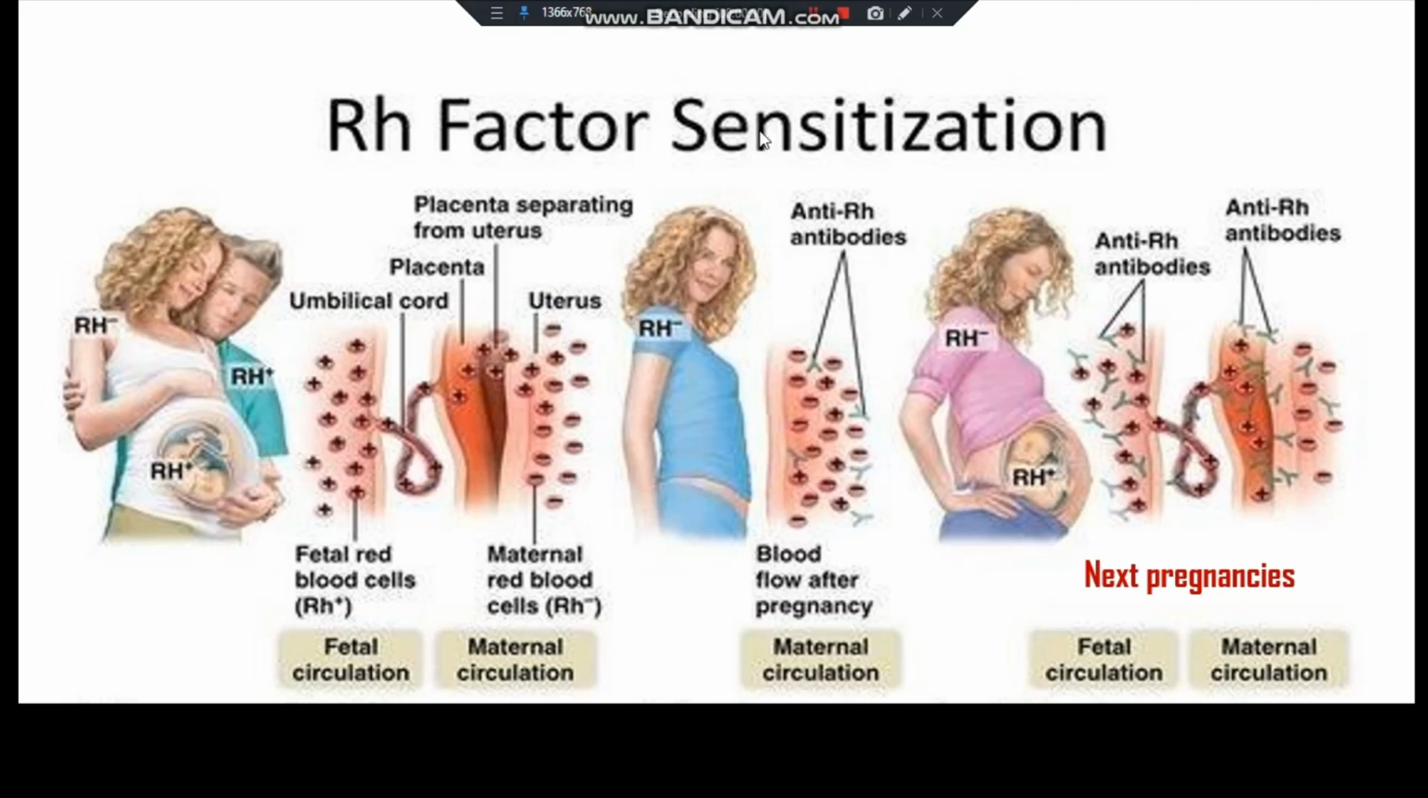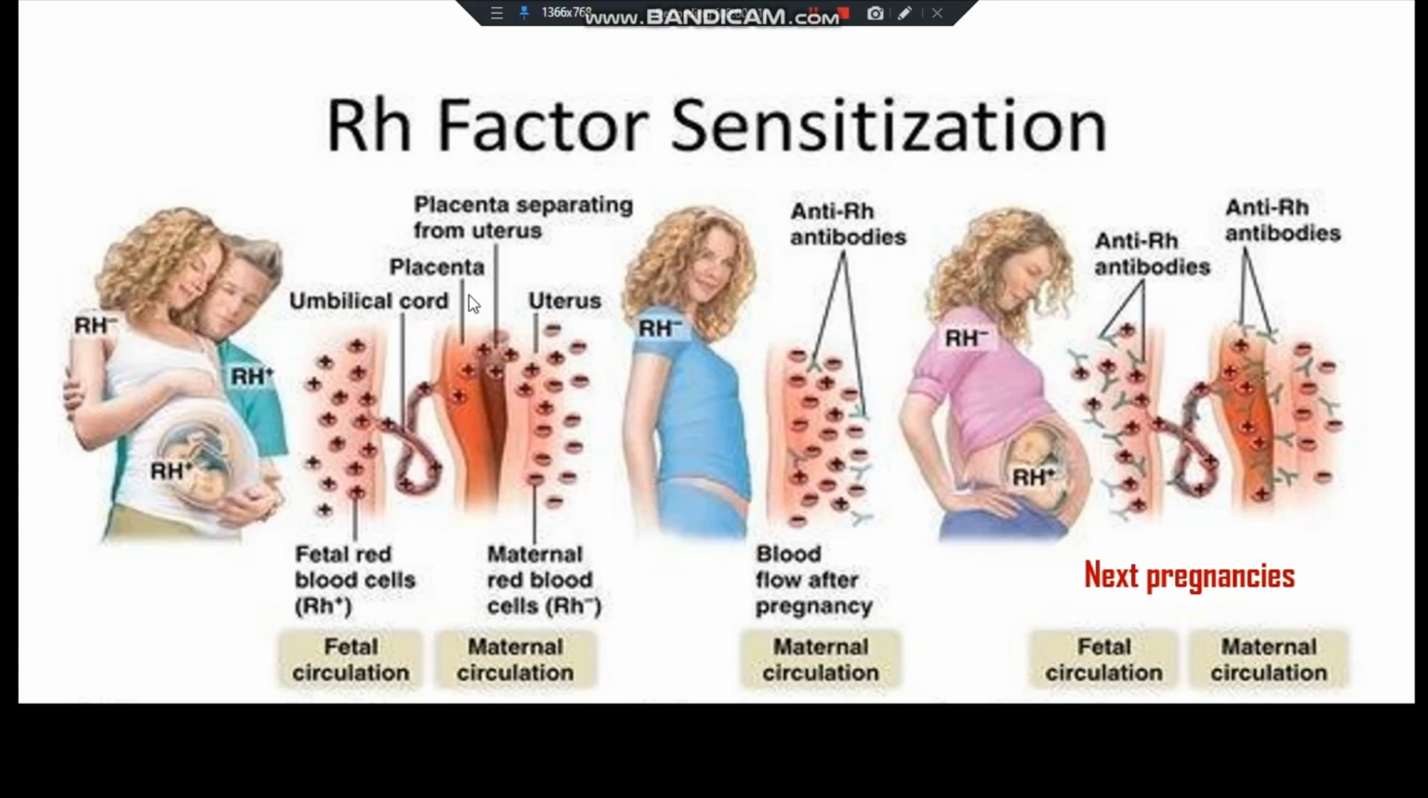So let's see the Rh factor sensitization. Mother is Rh negative and father is Rh positive and the baby is an Rh positive baby. This is the fetal circulation. This is the fetal side, fetal RBC, that is the Rh positive blood. And this is the maternal circulation, that is the Rh negative blood. This is the uterus and the placenta separating from the uterus, and this is the placenta and this is the umbilical cord.